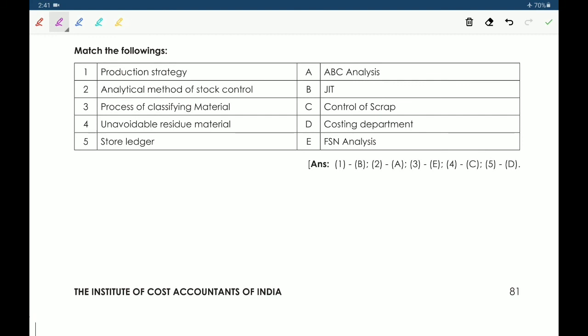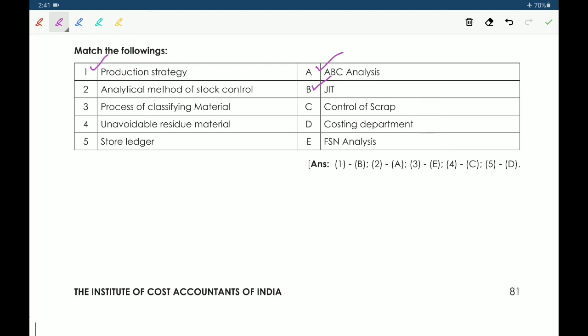Next, match the following. Production strategy, analytical method of stock control, process of classifying material, unavoidable residue material, stores ledger. Okay, first one, production strategy. So production strategy is just in time. Next, second one, analytical method of stock control. So analytical method of stock control is ABC analysis. We classify materials as A, B, C. So it's an analytical method of stock control.